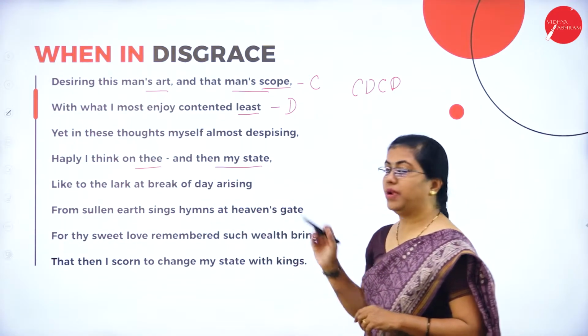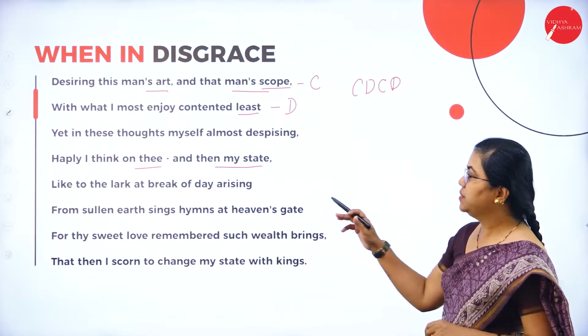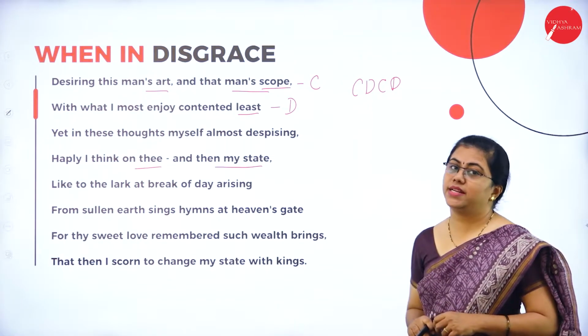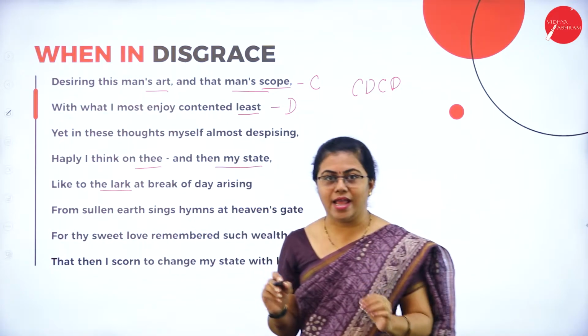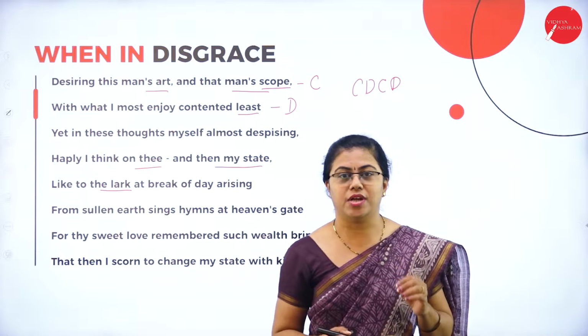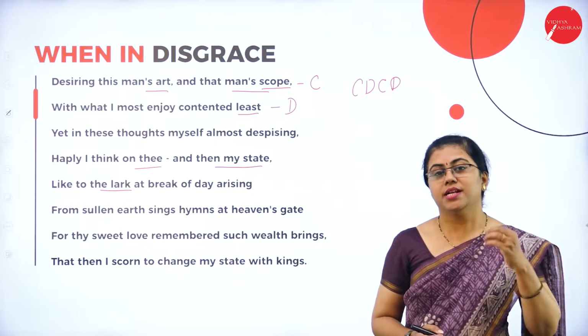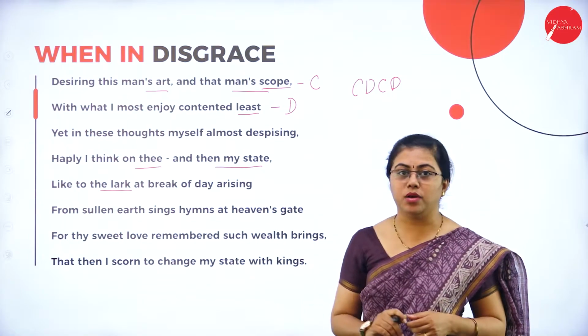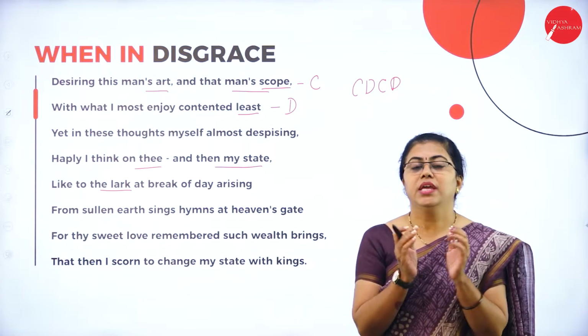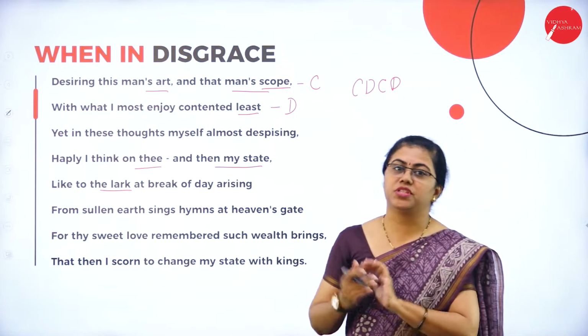Like to the lark at break of day arising, from sullen earth sings hymns at heaven's gate. So he is talking about the lark, the skylark. The skylark is a bird that rises during the time of the dawn, symbolizing a new beginning. So here also he is talking about the new beginning, the change of state of his mind.